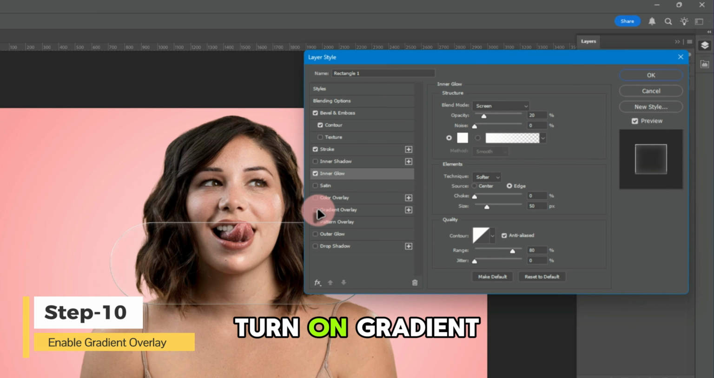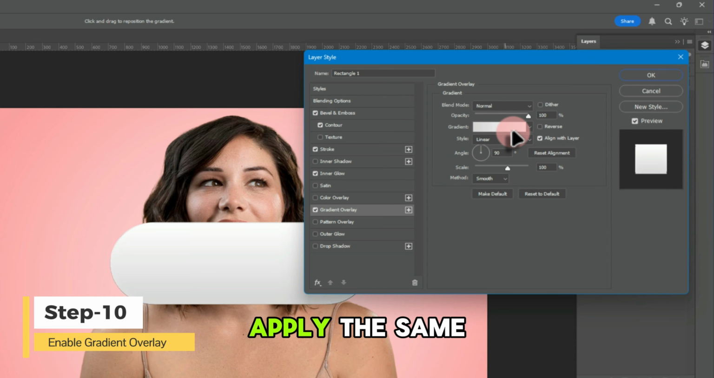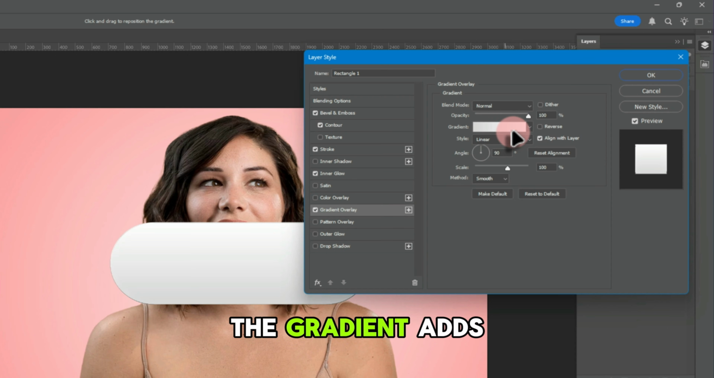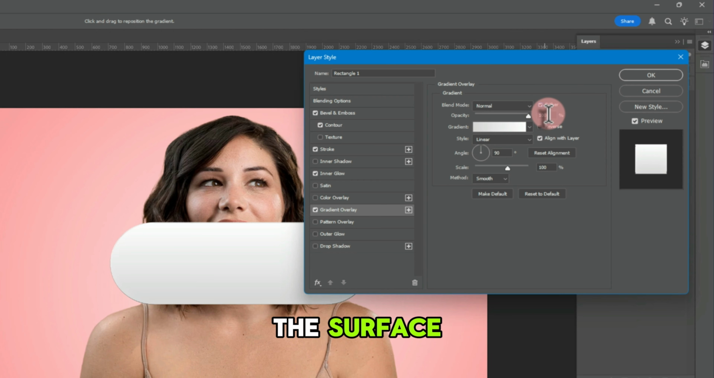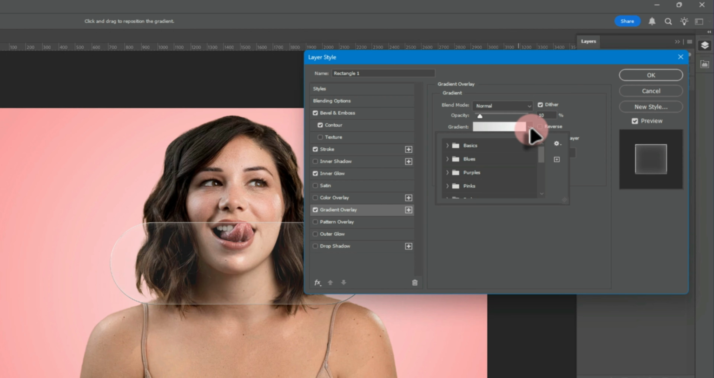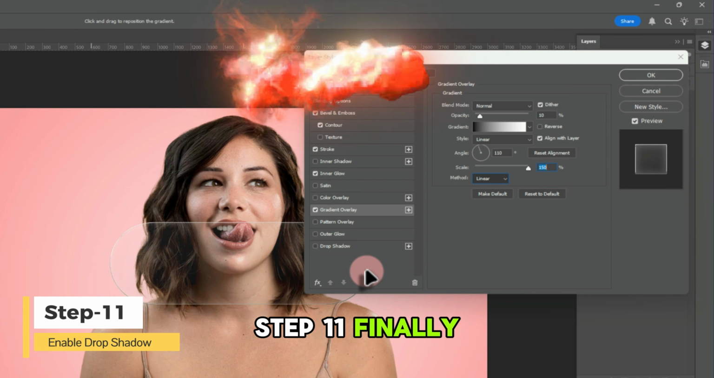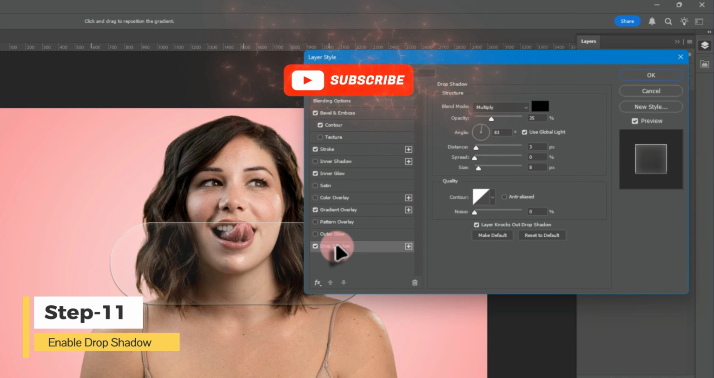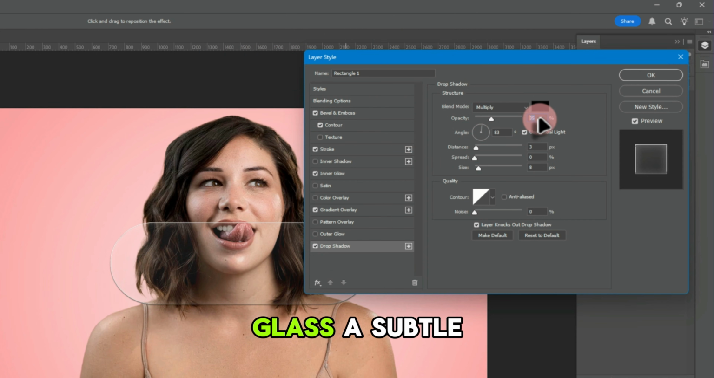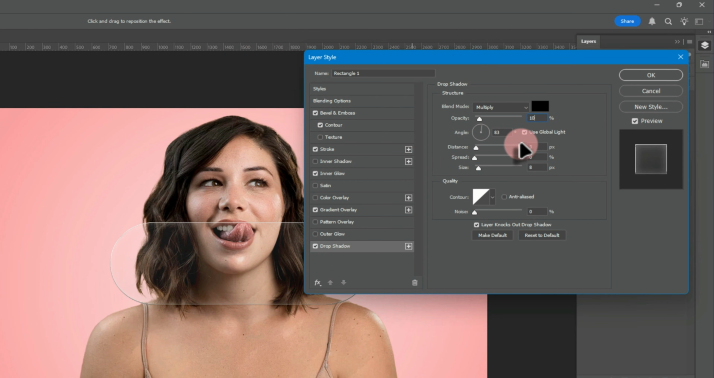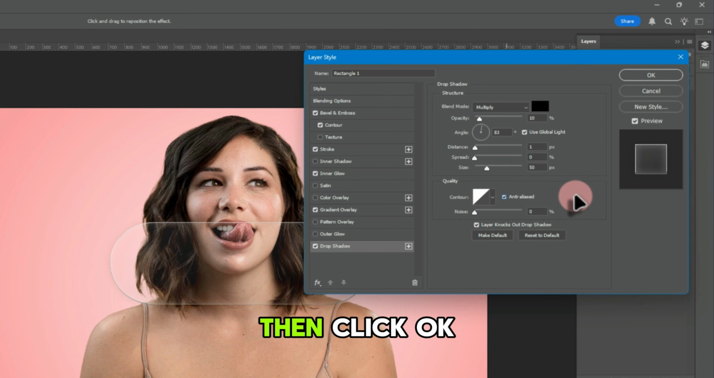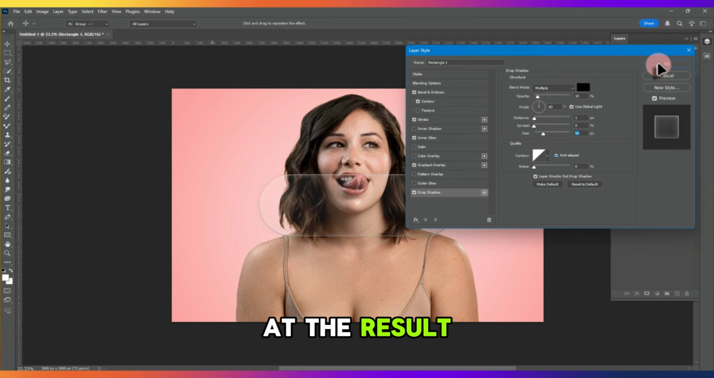Step 10. Now turn on Gradient Overlay. Apply the same settings. The gradient adds beautiful reflections across the surface. Step 11. Finally, enable Drop Shadow. Follow these settings to give the glass a subtle floating effect. Then click OK. Take a look at the result.